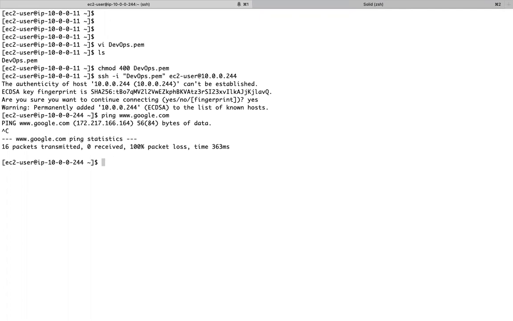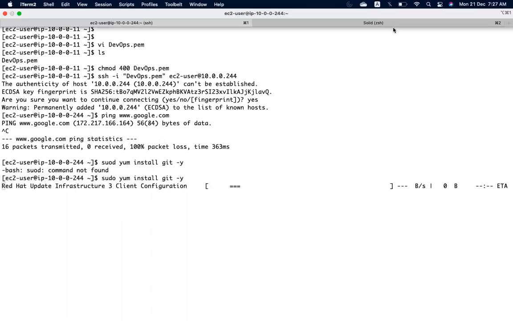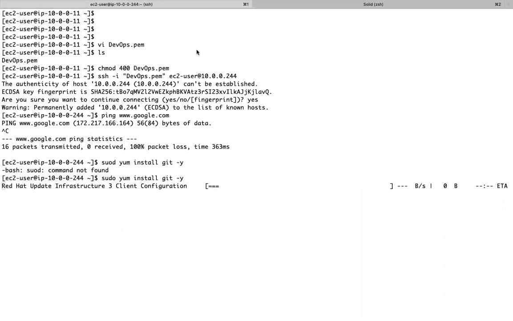Now, will I be able to install some softwares in this server, from package managers directly from internet? So now how can I set up this server? I want to install Tomcat. I want to install Java. Or maybe this is my database server. I want to install MySQL or some database software. How can I do that? What are the options you have?